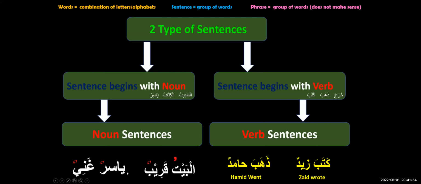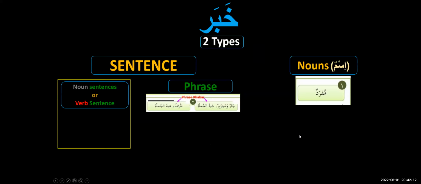Al-baytu qaribun, the house is near. Yasirun ghaniyun, Yasir is rich. These are noun sentences because the sentence is beginning with a noun. But when the sentence is beginning with a verb, kataba Zaidun, Zaid wrote, or dhahaba Hamidun, Hamid went, we say these are verb sentences. We are all clear about it.